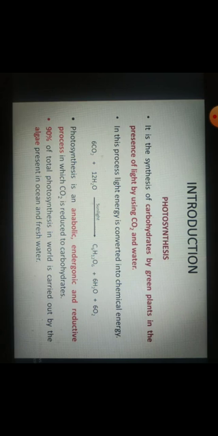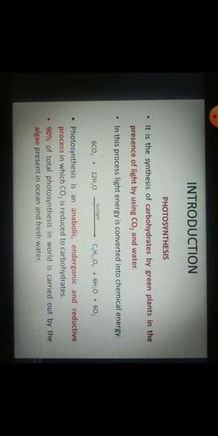Now this oxygen which is released due to photosynthesis is taken by animals. So we say that animals cannot live without plants, right? We are dependent upon trees and plants, right? Why? Because these plants and trees release oxygen which is taken by animals for their respiration, for the sustenance of their life.